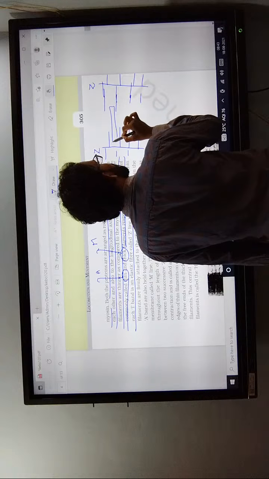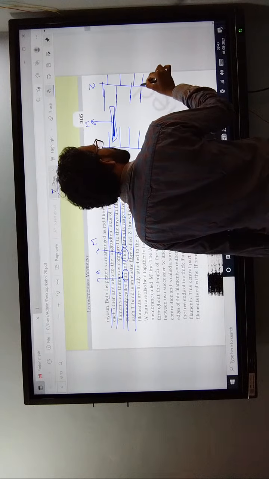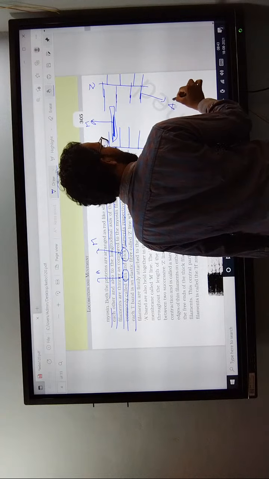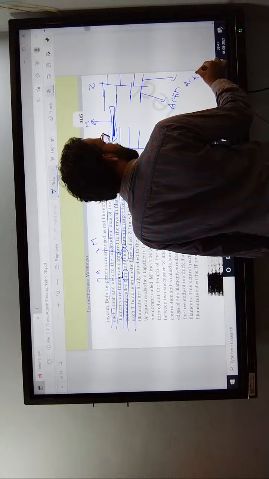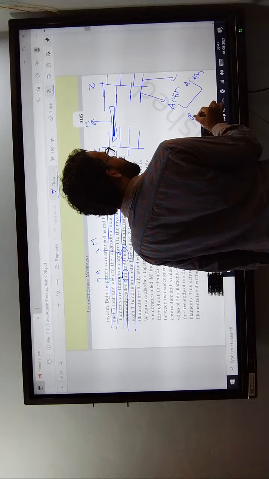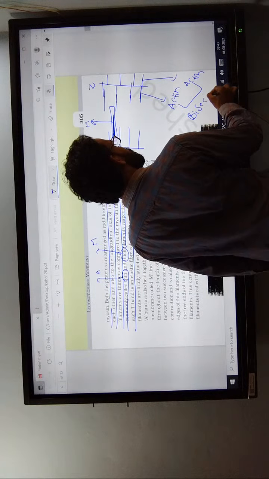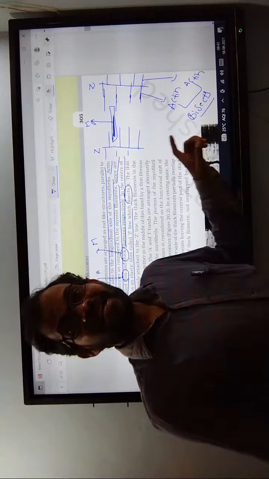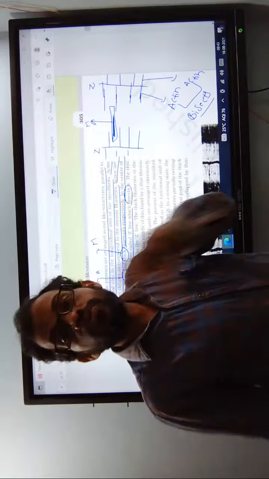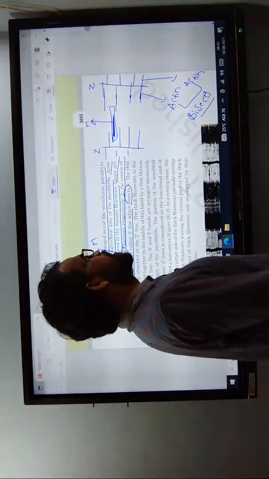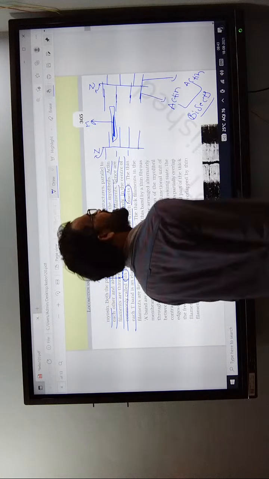Between the actin filaments, which one is there? Myosin. This indicates actin, and this indicates actin. Two actins are connected by the Z line. The red line connects them. It is the joining of the two actin filaments. This indicates the Z line.